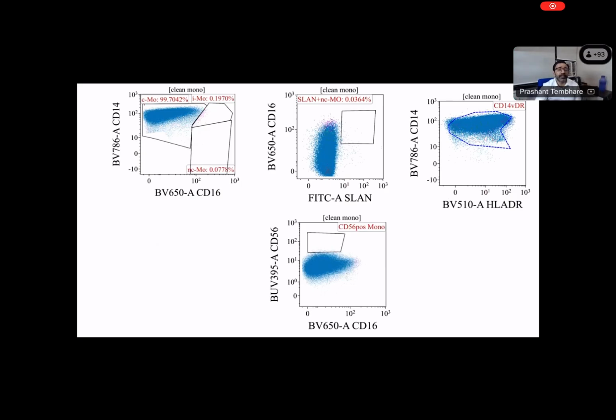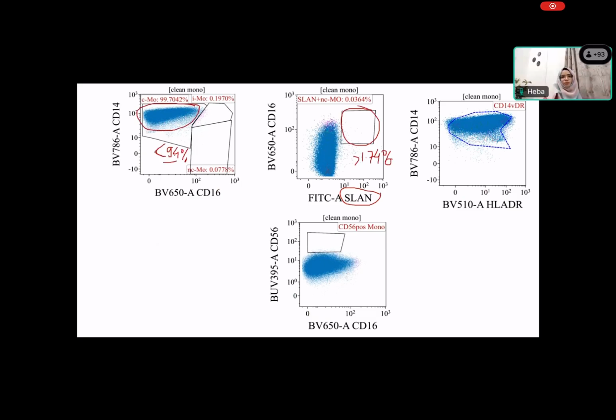So we have three compartments: classical monocyte, intermediate monocyte, and non-classical monocyte. Again, there is an additional marker I added, that is for the slan, which is positive only in a subset of non-classical monocytes. So normally we have non-classical monocytes more than 1.74%. Right. So in a normal population, this population should be more than 1.4%, and this population, which is CD14 positive, CD16 negative, this compartment should normally be less than 94%. Do you think this is abnormal?